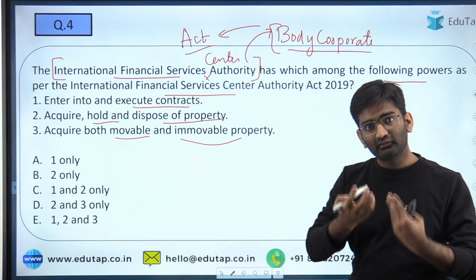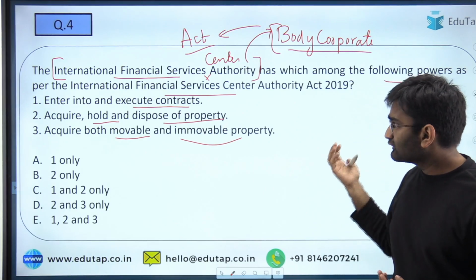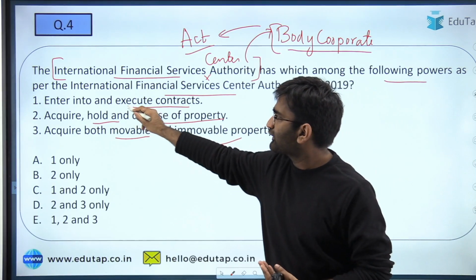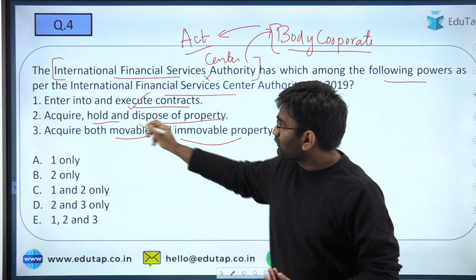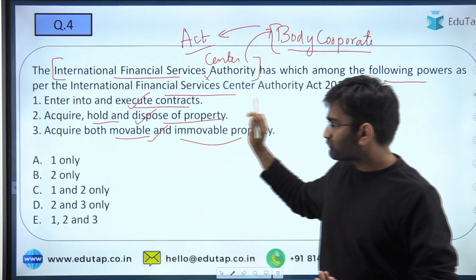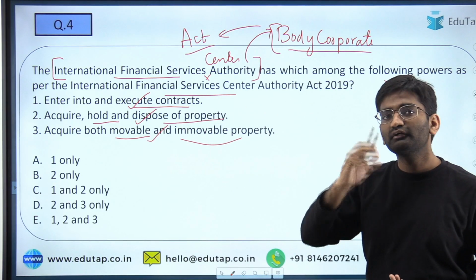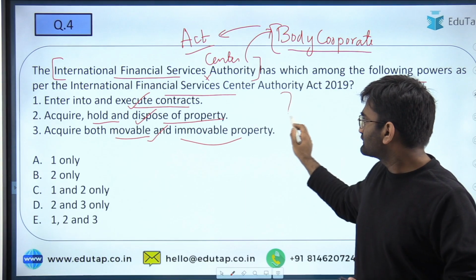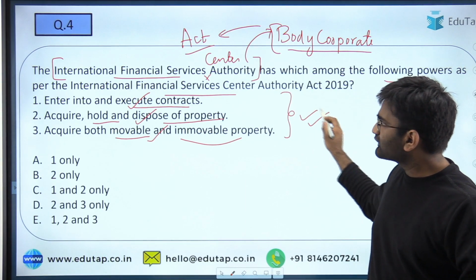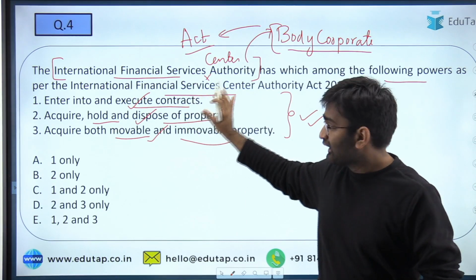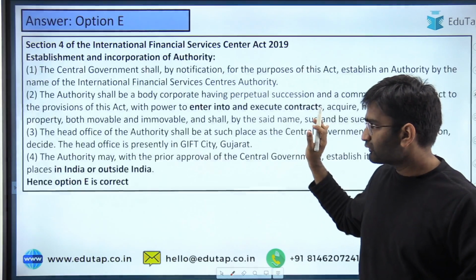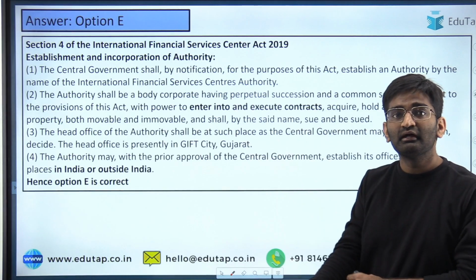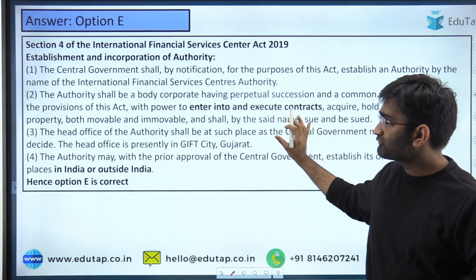So whenever the legal identity is present, they have the power to enter into and execute contracts just like we do. And they can also acquire, hold, and dispose of property. Yes, there is no restriction on the kind of property. So all of these three are the powers that IFSCA actually has. And because of that, E will be the correct answer here. And this has been appropriately described in section 4 of the Act.